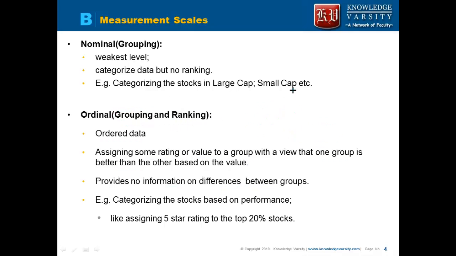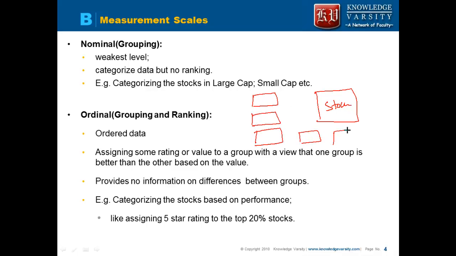An example can be, suppose I have stocks with their returns. I can categorize them: the top 20% of the stocks will receive a 5-star rating, the next 20% will receive a 4-star rating, then 3-star, 2-star and then 1-star. So I know that 5-star stocks are better than 4-star stocks, and 4-star stocks are better than 3-star stocks, but I do not know how much better 5-star is than 4-star, or 4-star than 3-star. I only know that 5-star is better than 4-star and this is better than that.